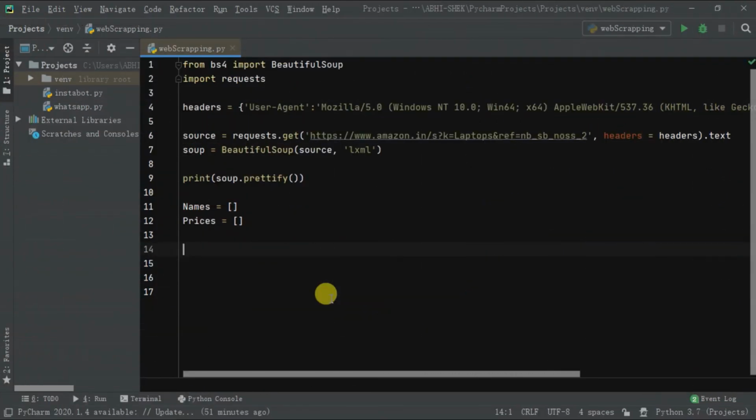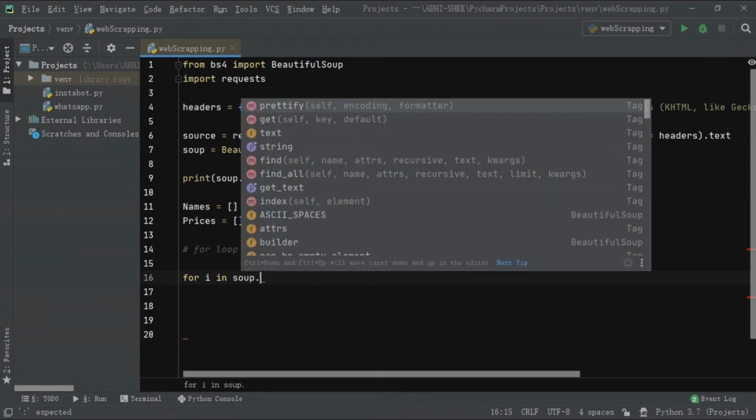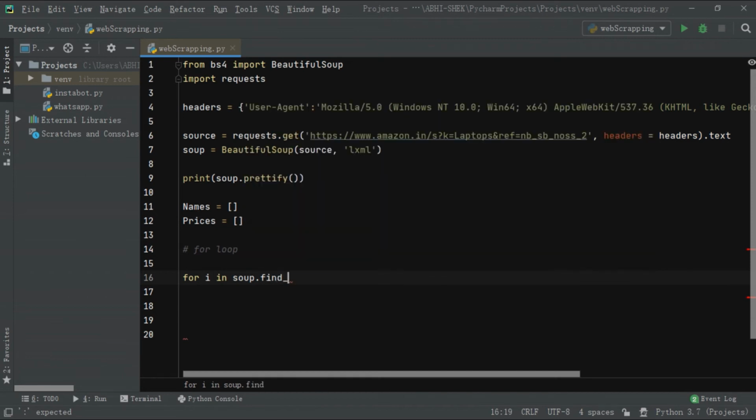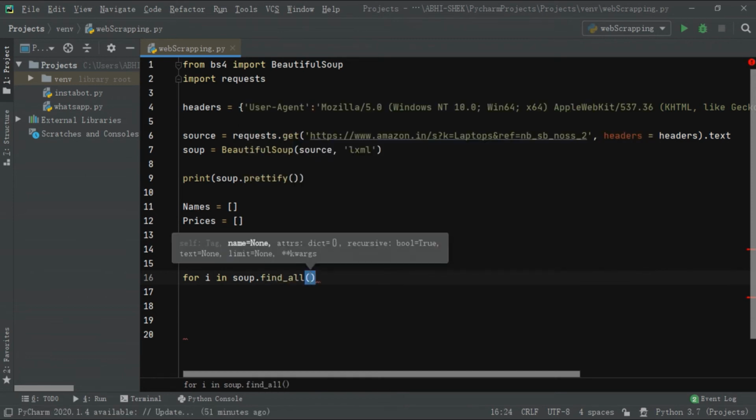There is a function in Beautiful Soup named find that is used to find a particular tag by its class name. But as we require all the names of laptops on that web page, we are going to use the function find_all to do this. Now pass the tag name and the class name to this function. And remember, while typing the keyword class here, put an underscore in front, because without an underscore, class is another keyword in Python.